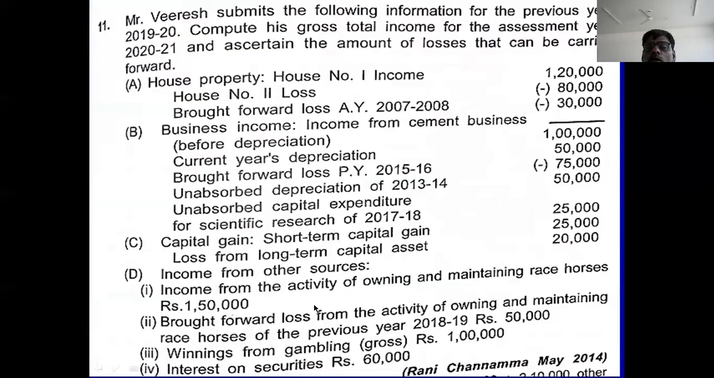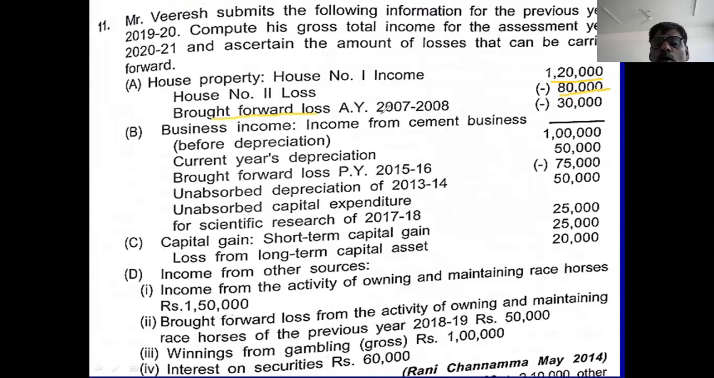Then example number 11. Mr. Viresh submits the following information for the previous year 2019-20. Compute his gross total income for the assessment year 2020-21. Okay. You see here, house property income 1,20,000 is there. Second house 80,000 loss is there. If you adjust 80,000, your income is 40,000.